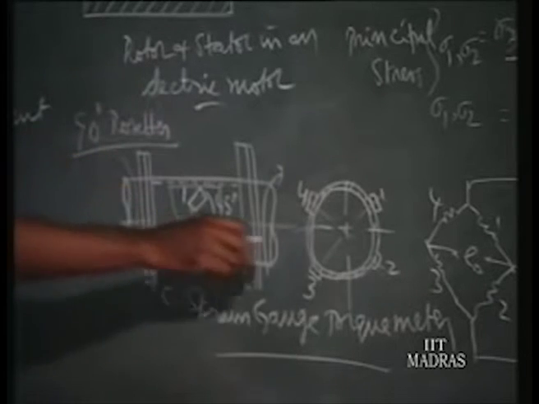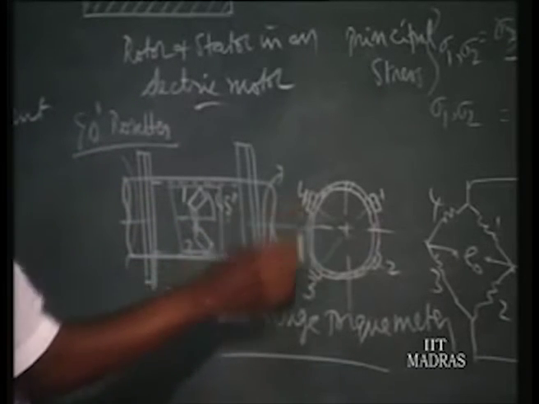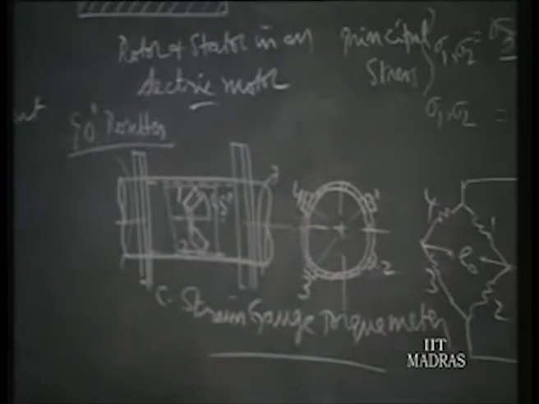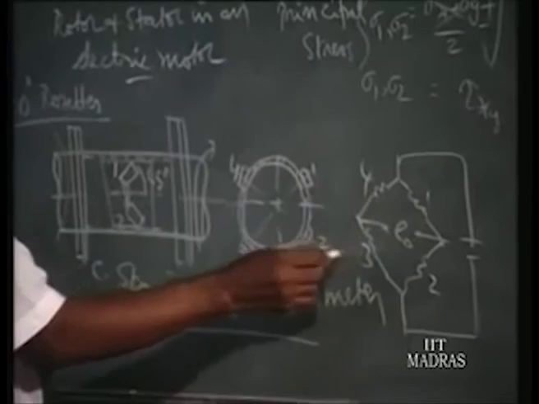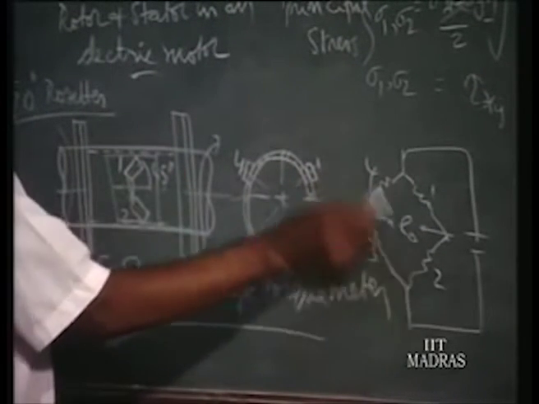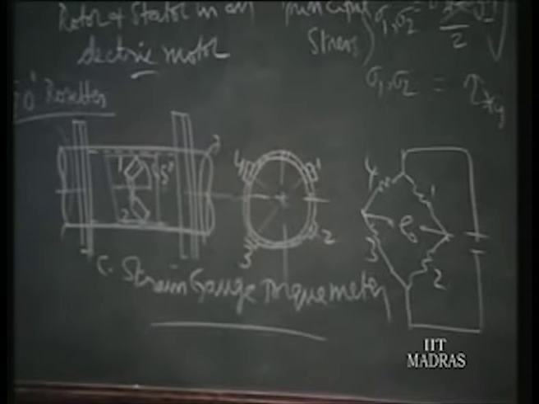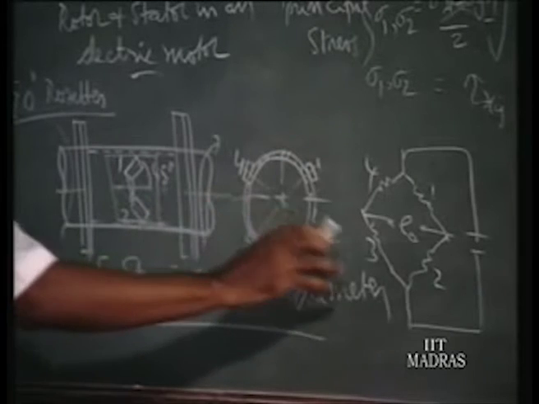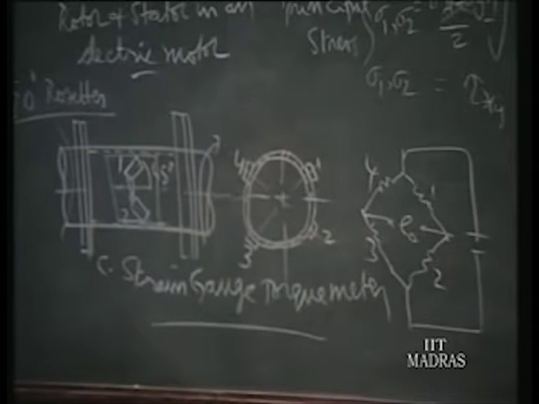Then similarly at the diametrically opposite point, we fix these 2 strain gauges and connect them in the bridge network as per this diagram. So 1 and 3 will be taking up the tensile strain for one particular rotation, and 2 and 4 will be taking up the compressive strain. When the torque is applied, you get an output signal EO proportional to it, and that can be calibrated in terms of torque.